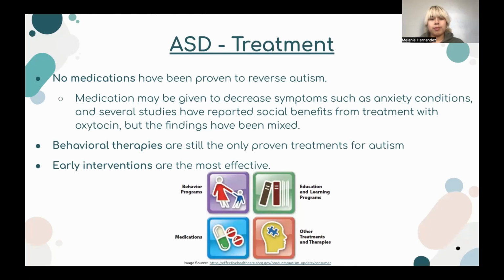Medications are able to decrease symptoms such as anxiety conditions. Studies have reported social benefits from treatment with oxytocin, but the findings have been mixed. Behavioral therapy is still the only proven treatment for autism. And as noted before, early interventions are the most effective.